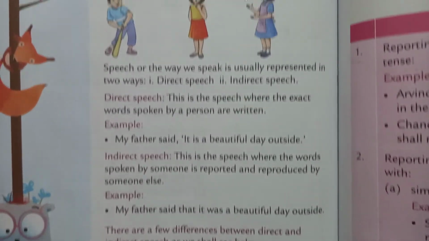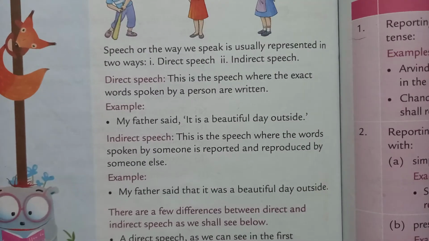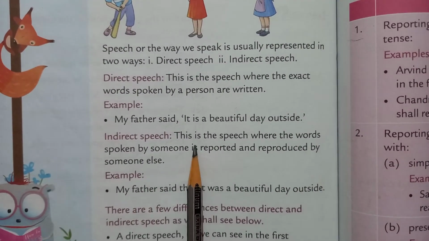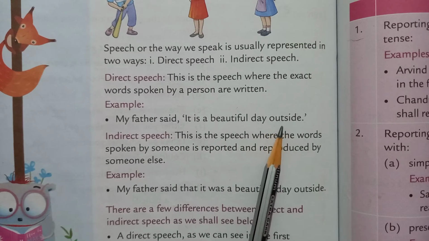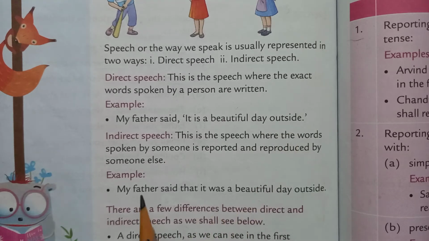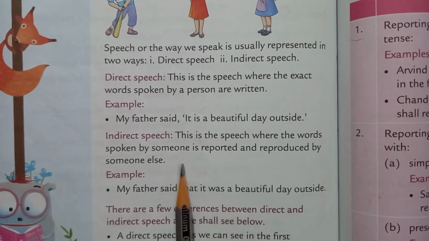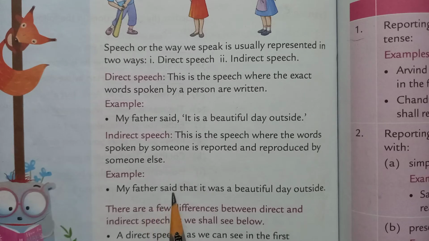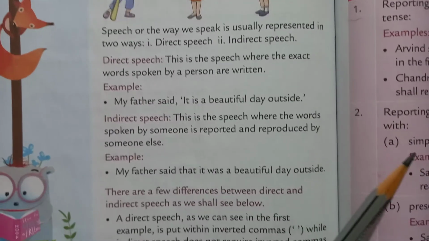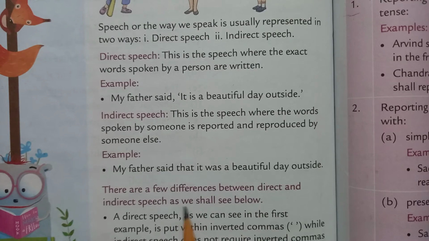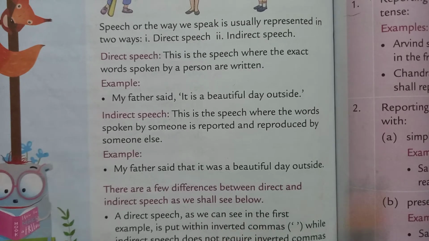Now see example. My father said, it is a beautiful day outside. It is direct speech. Now how will you change it into indirect speech? My father said that. That is a conjunction used to join the sentence, to join the words. So, my father said that it was a beautiful day outside. Now there are a few differences between direct and indirect speech as we shall see below.